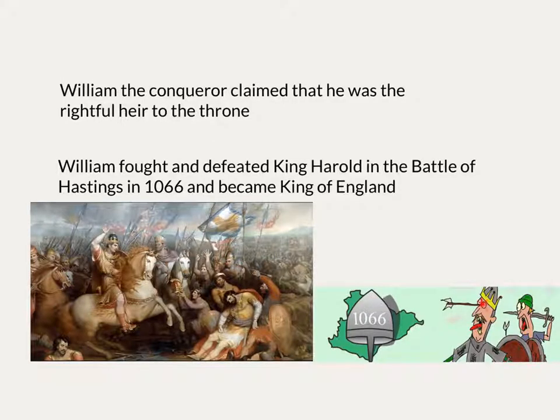In 1066, William the Conqueror claimed that he was the rightful heir to the throne. William fought and defeated King Harold in the Battle of Hastings in 1066 and was crowned King of England. These pictures are an accurate artist depiction of the Battle of Hastings.